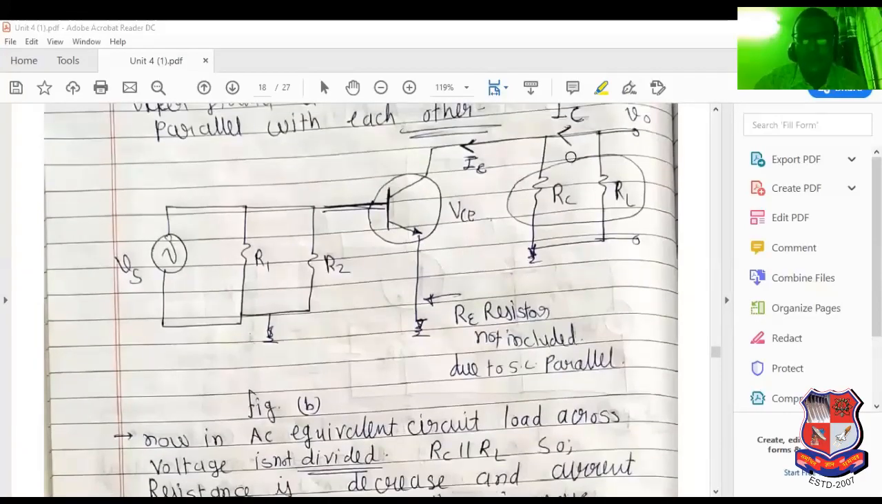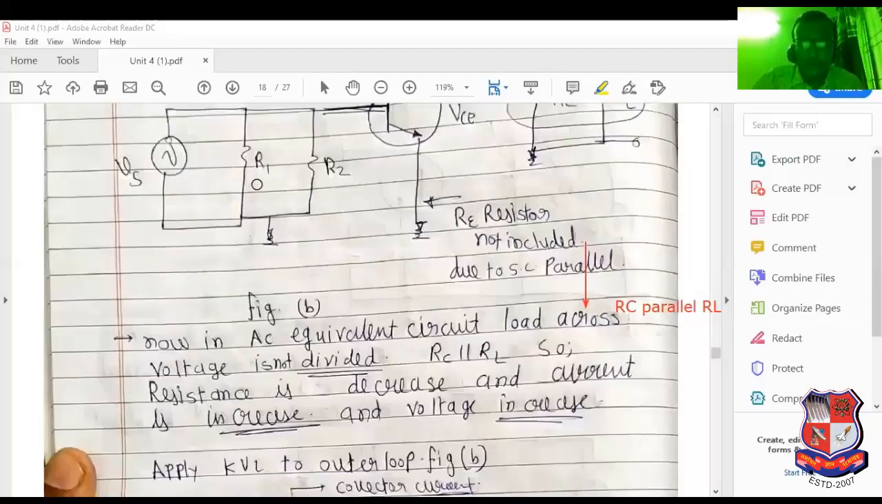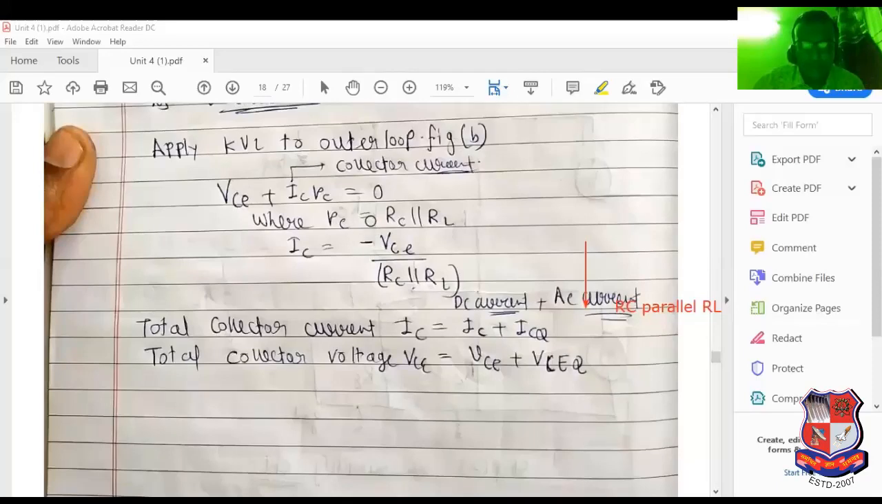RC means what? This particular resistor. See, looking resistor for this particular terminal, it can be considered as a RC parallel RL. So RC parallel RL we can put here. So RC parallel RL minus VCE.